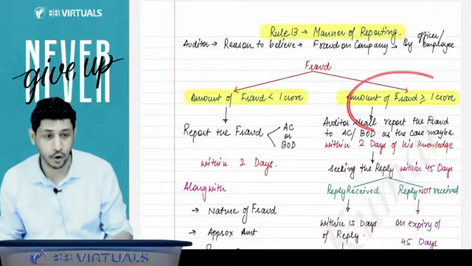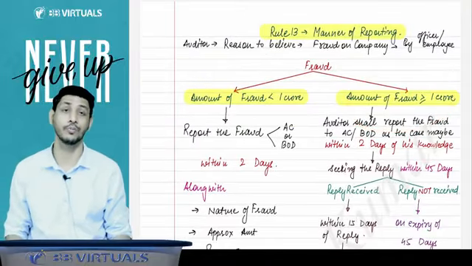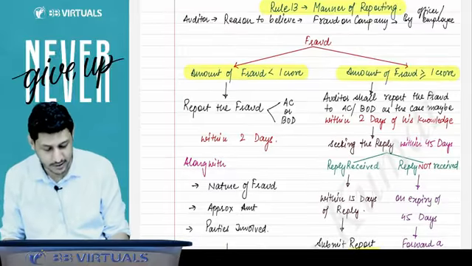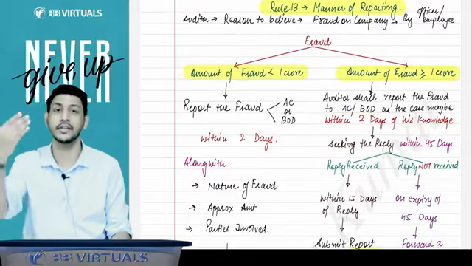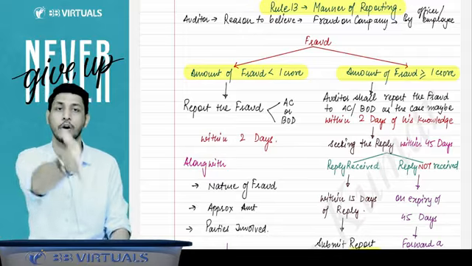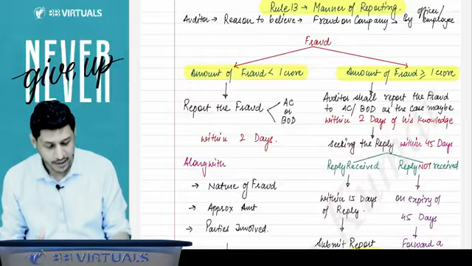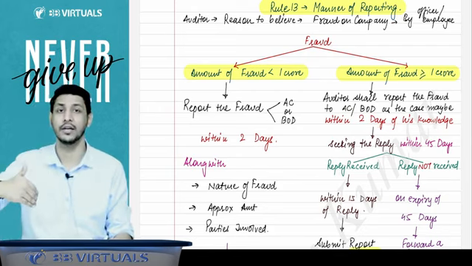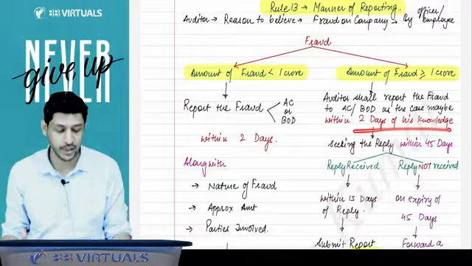But sir, if the fraud is of 1 crore or more, that is a big fraud. Now you have to ask the audit committee or board of directors to reply what kind of fraud is being done against the company. You have to ask as early as possible, but not later than 2 days of your knowledge.